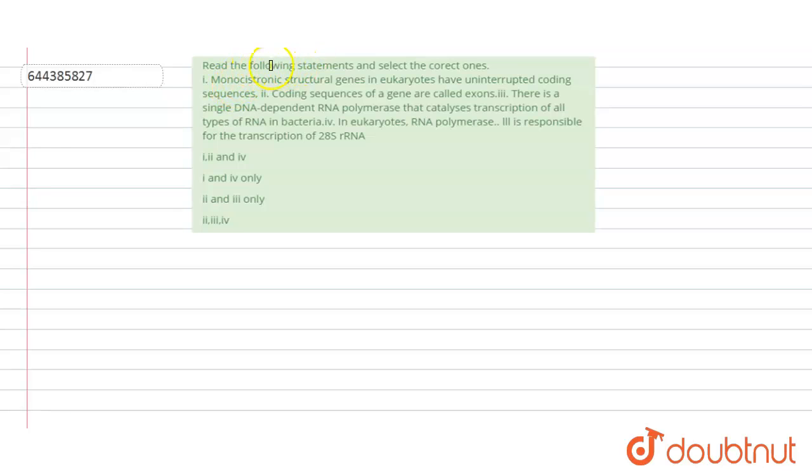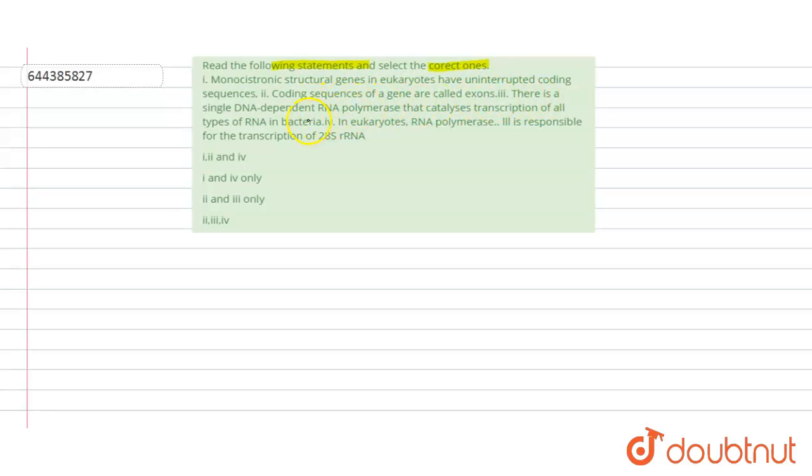Hello students, have a look at the question. Question is, read the following statements and select the correct ones. First one is, monocistronic structural genes in eukaryotes have uninterrupted coding sequence. Second one, coding sequence of genes are called exons.